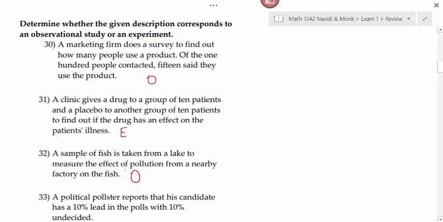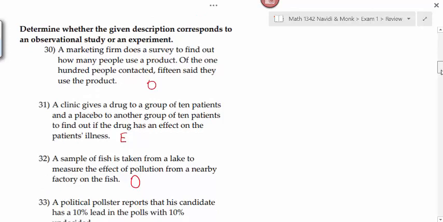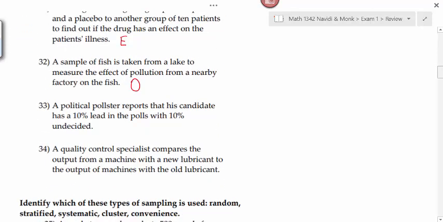There's some things that we want to study that we can't make an experiment, like smoking's effect on pregnancy. We can't make pregnant women smoke if they don't already, so that could only be an observational study. Number 33. A political pollster reports that his candidate has a 10% lead in the polls with 10% undecided. What would that be? You're just doing a survey to figure out who's going to vote for whom. It's observational.